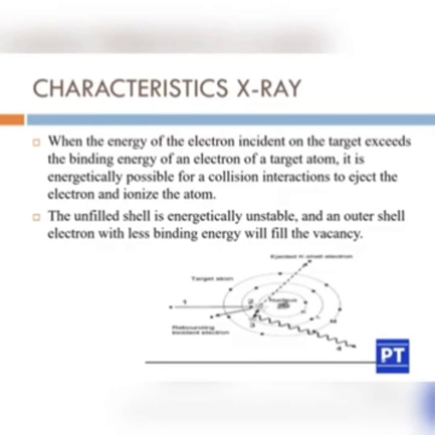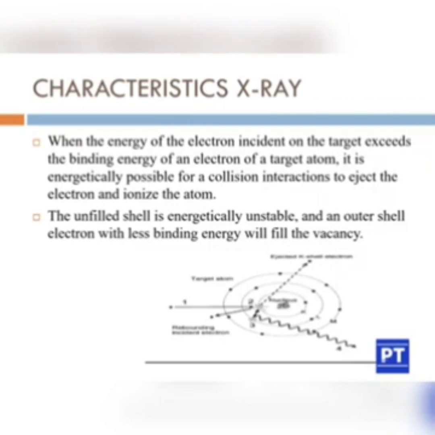So the electron coming from the filament should have that much energy to overcome the binding energy of the electron of the target material, and it will interact with the K shell electron and kick out that electron from the K shell, which has two electrons. You can see the ejected K shell electron in the figure. So there is a vacancy formed in the K shell.